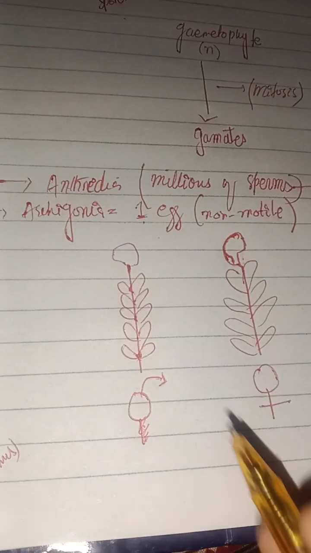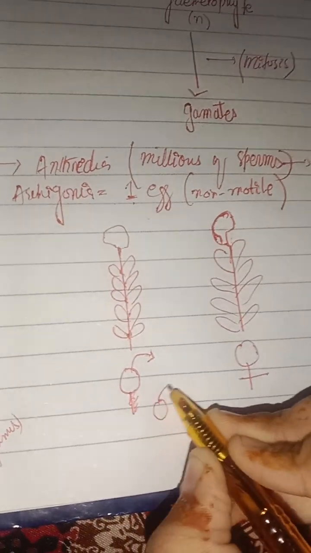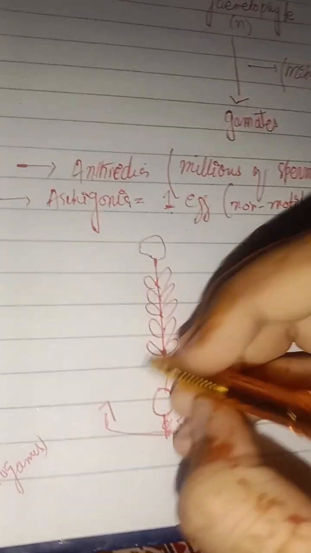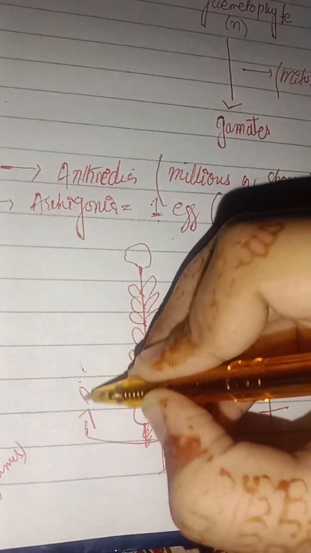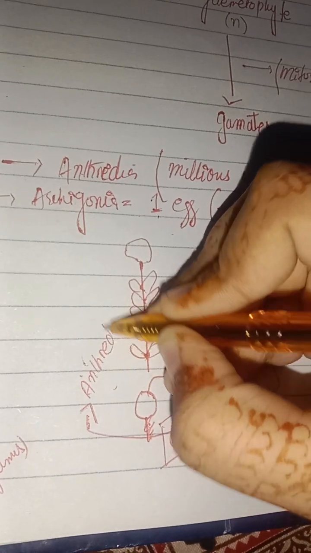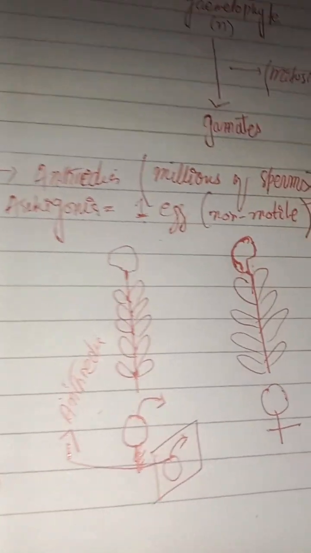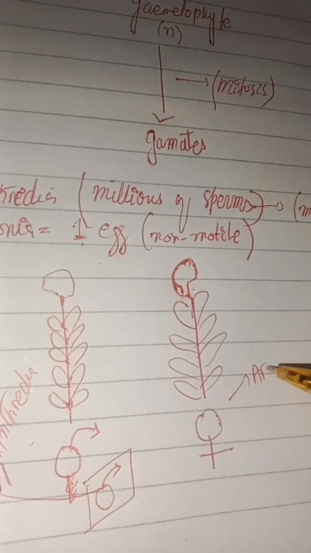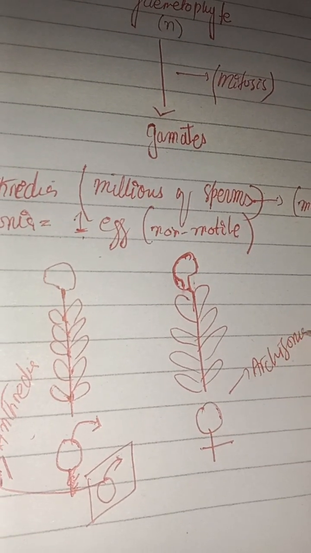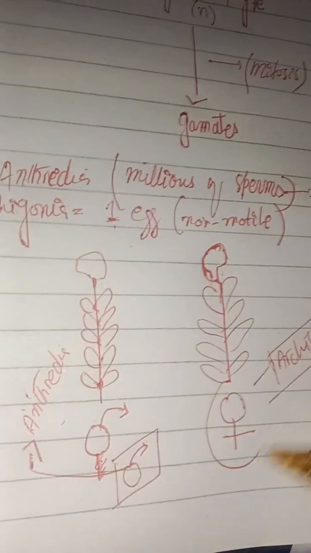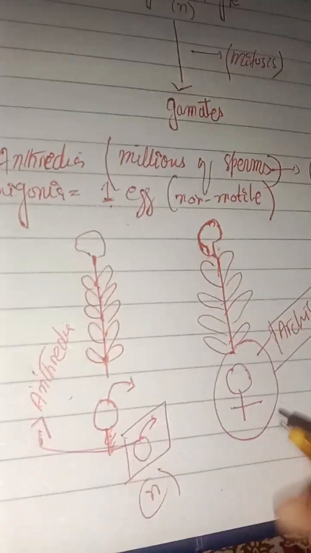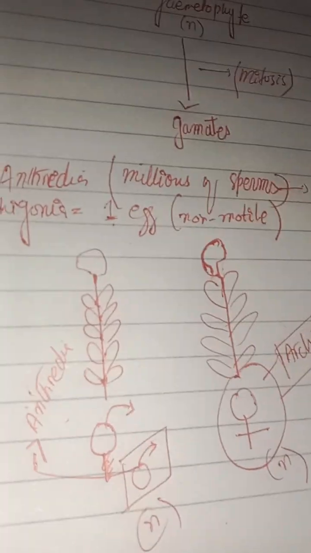So the sign of the male is this. It will be called the antheridia, and this will be called archegonia. Archegonia means female, and this is the sign of female. So now it is all n in number, and this is also n in number.